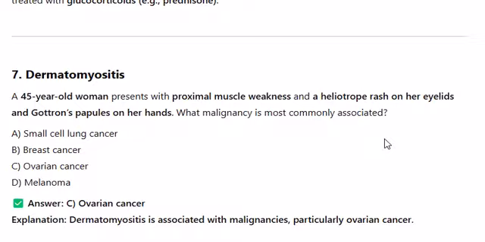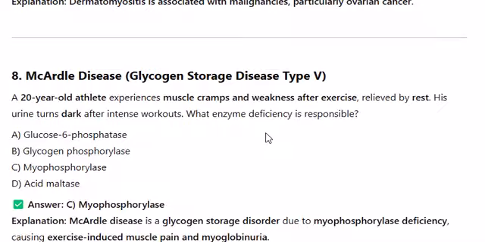8. McArdle disease, glycogen storage disease type V. A 20-year-old athlete experiences muscle cramps and weakness after exercise, relieved by rest. His urine turns dark after intense workouts. What enzyme deficiency is responsible? A. Glucose 6-phosphatase. B. Glycogen phosphorylase. C. Myophosphorylase. D. Acid maltase. Answer C. Myophosphorylase. Explanation: McArdle disease is a glycogen storage disorder due to myophosphorylase deficiency, causing exercise-induced muscle pain and myoglobinuria.